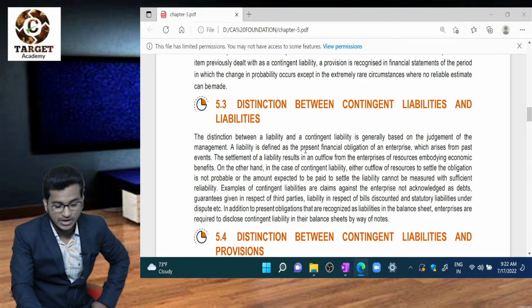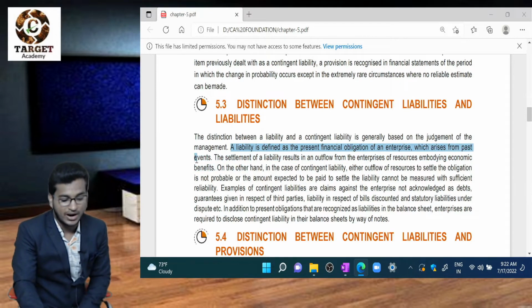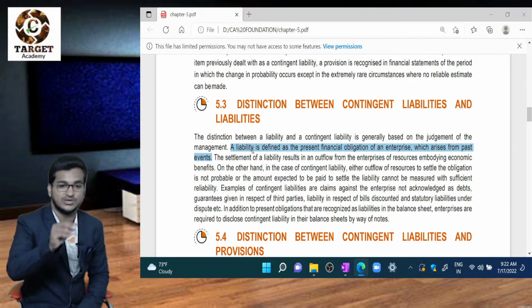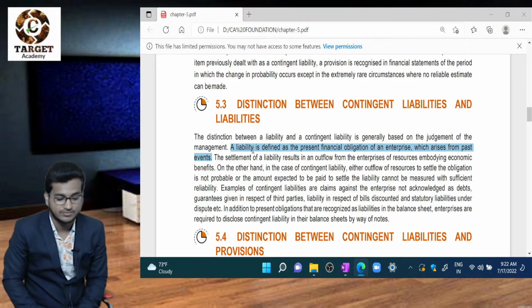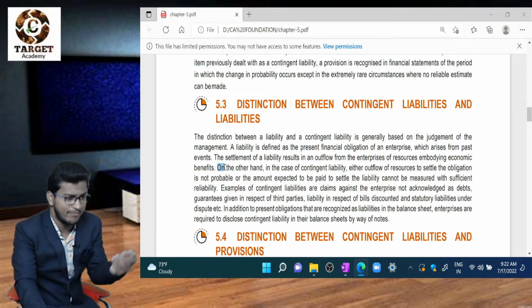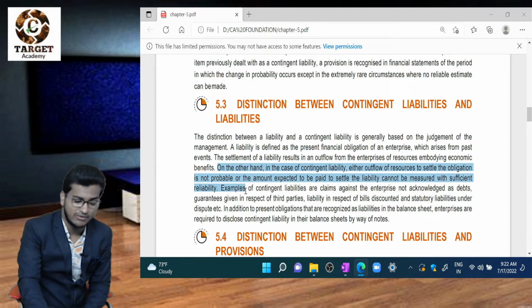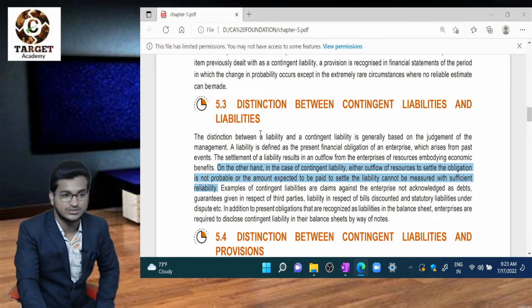Liability is defined as a present financial obligation of an enterprise which arises from past events. Important for MCQ. Liability is a present obligation of an enterprise arising from past events. Settlement of a liability results in outflow of enterprise resources embodying economic benefits. That means if we want to pay any liability, we need to pay some cash or assets, that is, an outflow of our economic benefits and resources.